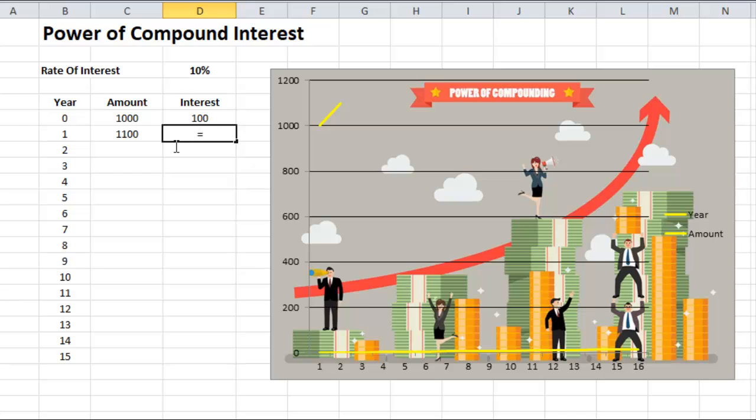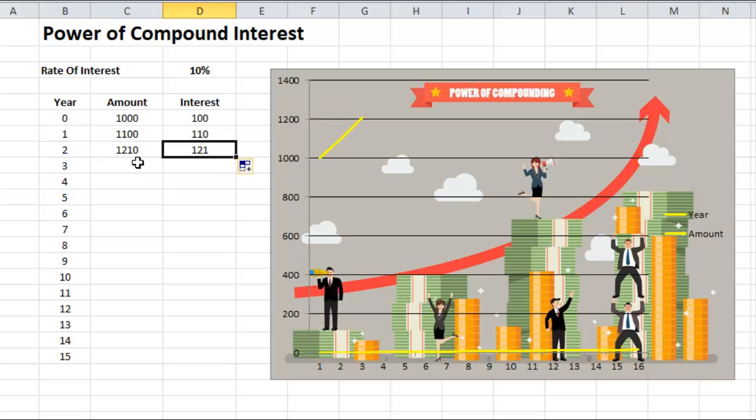So again calculate the interest: principal multiplied by 10% interest. Interest will be 110, and it will be added to this amount. At the end of the second year, the amount is 1210.